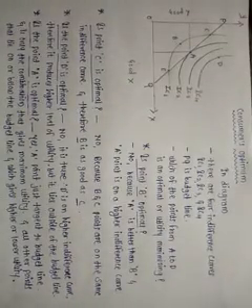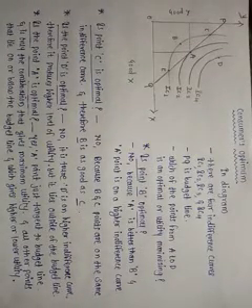Then the next one is the condition for satisfaction: if combination A is greater than B and B is greater than C, then A is greater than C. So these are all the assumptions for the consumer equilibrium.